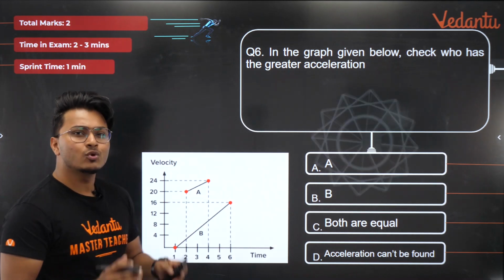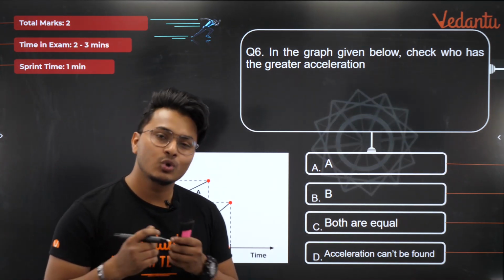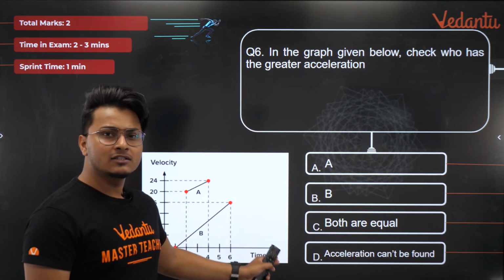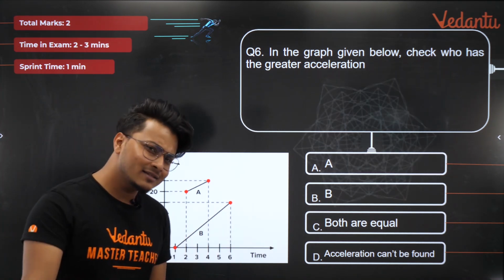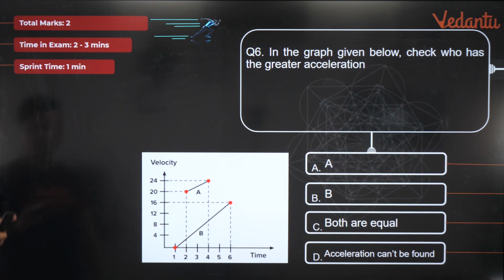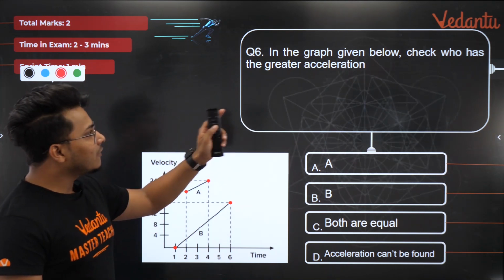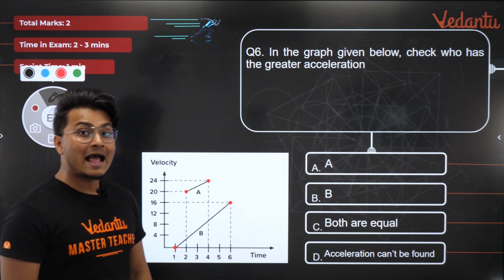Now these are super simple questions. I don't know why students get so confused here or the students panic here. You absolutely don't have to. After reading this question, you will be like, इतना easy. Let me tell you that. ठीक है? तो यहां पे आपका क्वेश्चन सिंपल सा क्वेश्चन है, ध्यान से देखना. In the graph given below, check who has the greater acceleration.